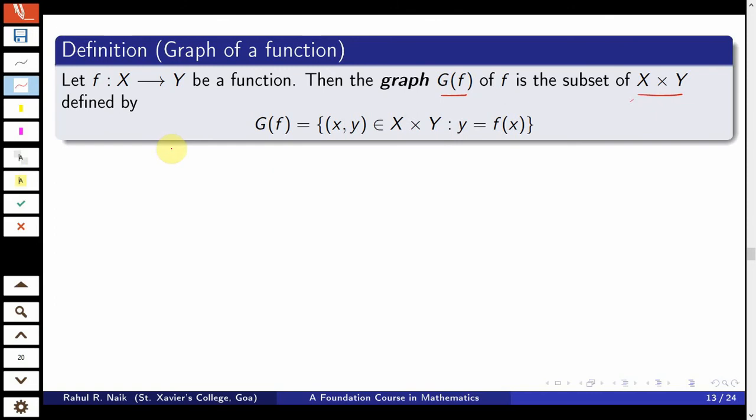Now, more generally, if X and Y are subsets of R, we can plot the graph on the two-dimensional R2 plane, as the graph becomes simply a subset of R cross R, that is R2. So, we can easily plot it. When we do this, we always need to remember that the domain varies on the x axis and the codomain varies on the y axis.